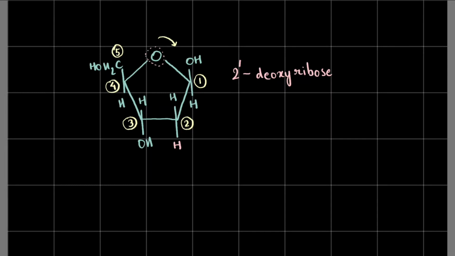If you encounter this without knowing this structure, then you're kind of lost in the water, right? How does this 2 come out of nowhere in front of the name of the compound? So 2 prime deoxyribose is because the carbon atom at position 2 has been robbed of its OH group, and a hydrogen has been placed in its stead. Alright, so this is what I require. This is my sugar of the day, and this is 2 prime deoxyribose.